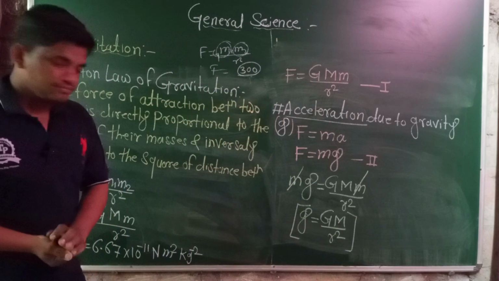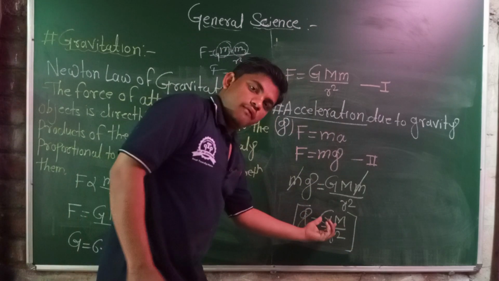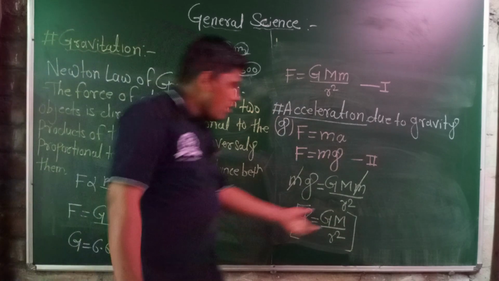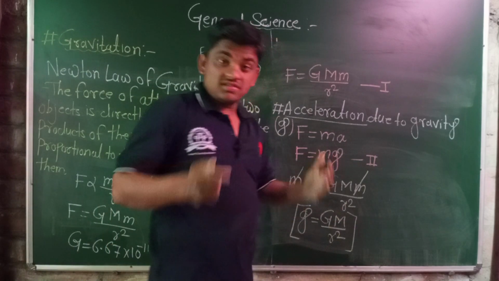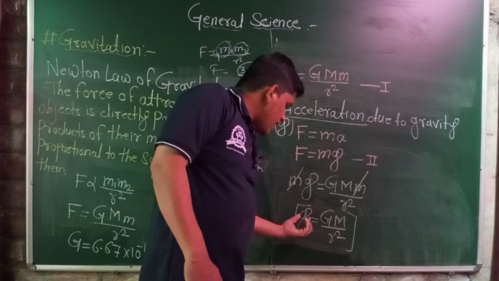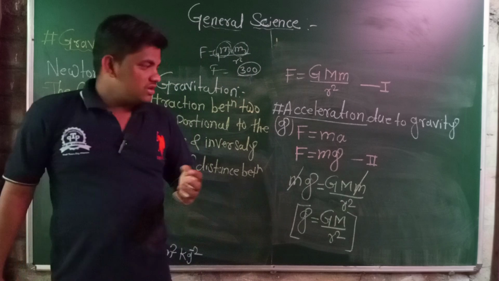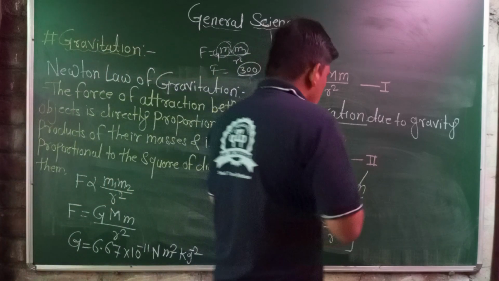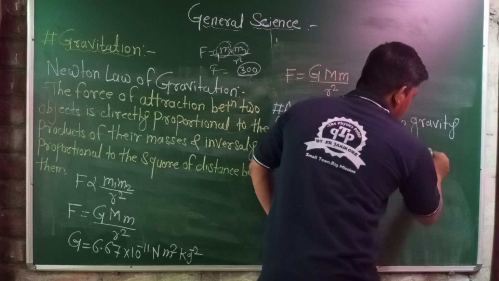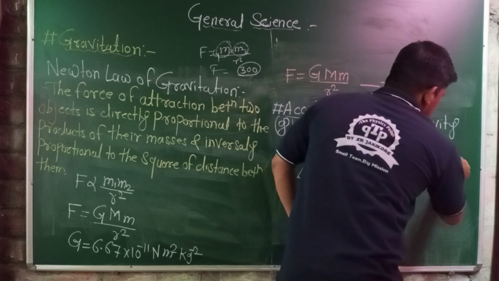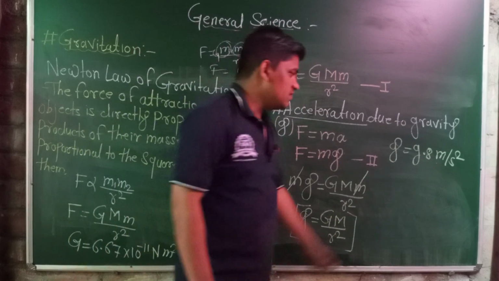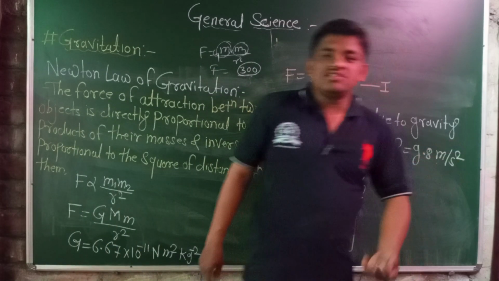Then we know the value of the universal gravitational constant, and we know the mass of the earth. These are standard and don't change, but the distance will change. Then the acceleration due to gravity will change. The value of the acceleration due to gravity g on the surface of the earth is 9.8 meter per second square, which is the unit of acceleration.